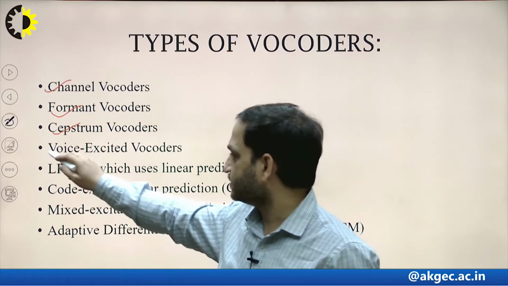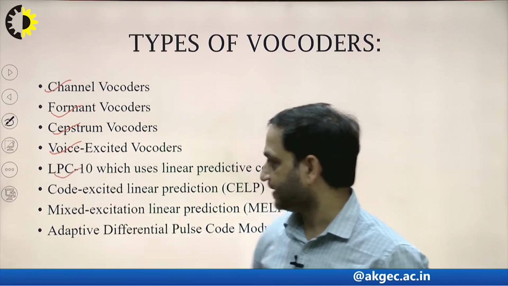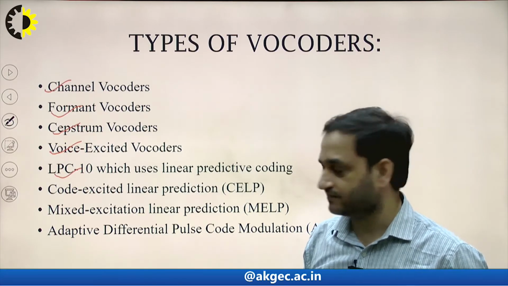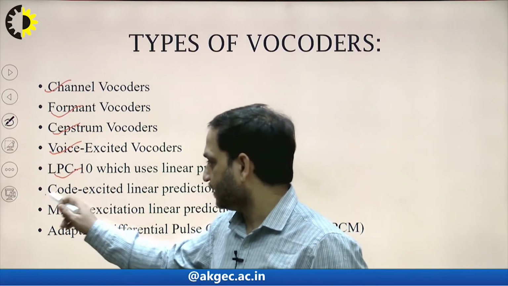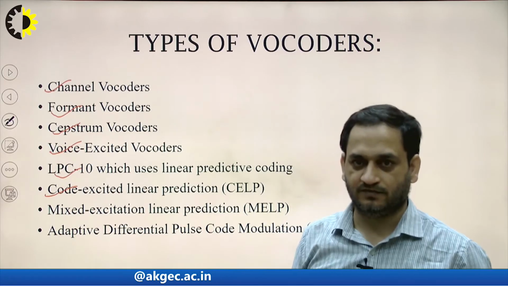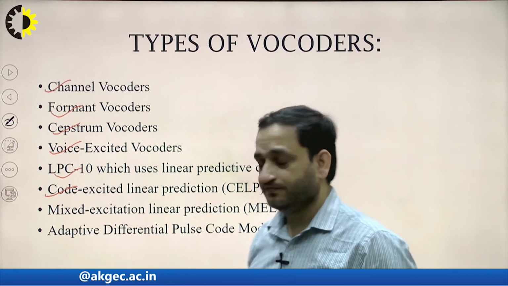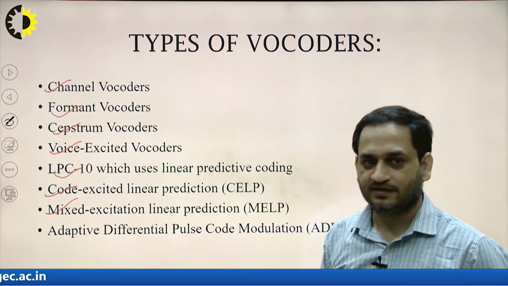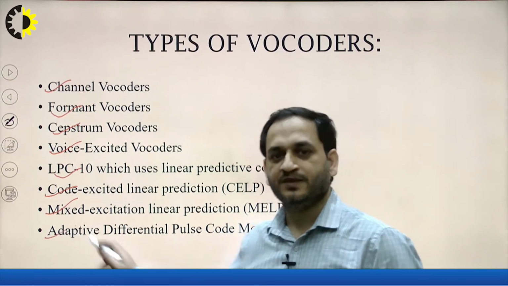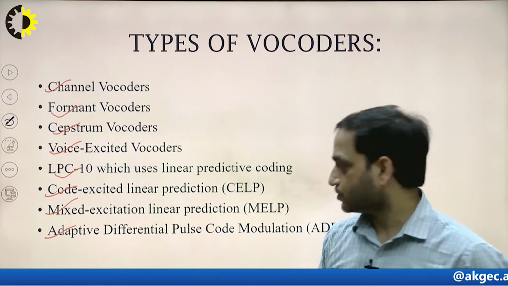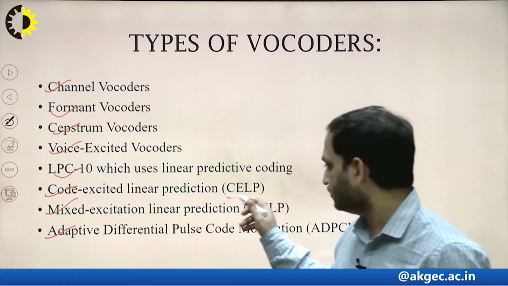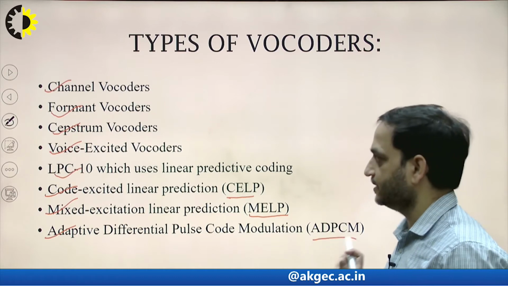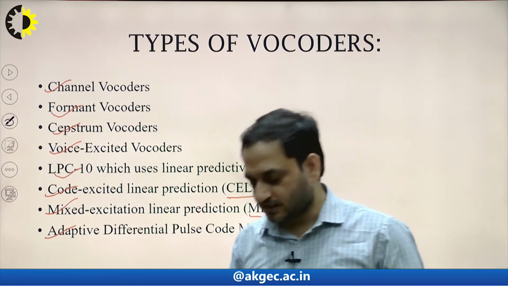Then we have the voice excited vocoder, LPC10, which is linear predictive coding, that is LPC, which is very well known, and code excited linear prediction, and then the mixed excited linear prediction and the adaptive differential pulse code modulation. So these are the short forms which are very well known, that is CELP, MELP and ADPCM. So these are the different types of vocoders.